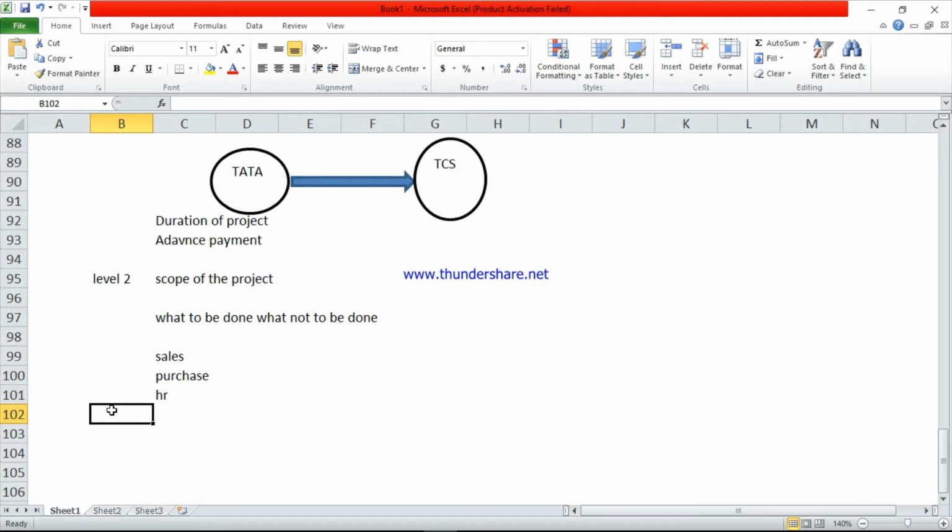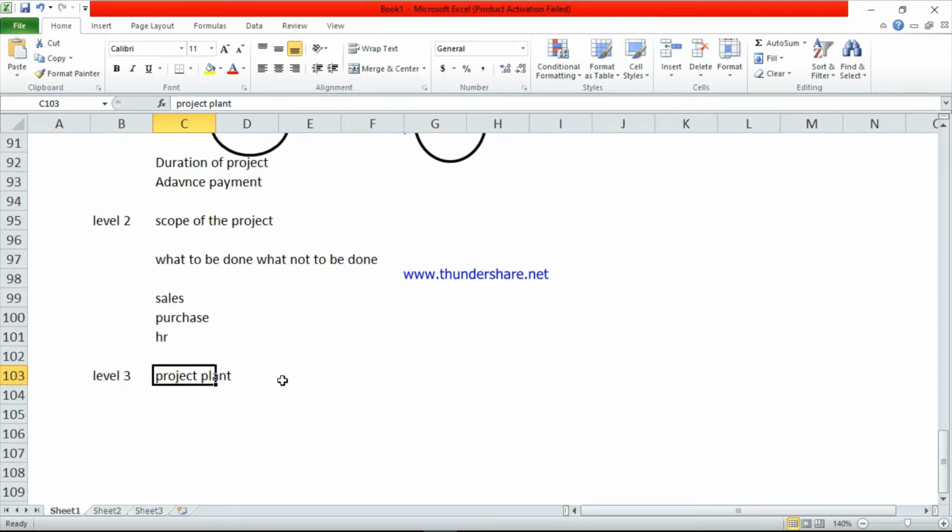And the next one is level 3. Level 3 is the project plan. This is very important. Project plan means from TCS and Tata, both parties will club together. They will conduct one-to-one meetings. They will discuss how to start the project. They will use different questionnaires, workshops, and conduct different meetings. So in this level 3 they will discuss how to start the project.